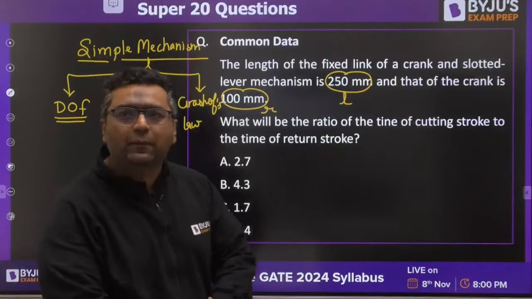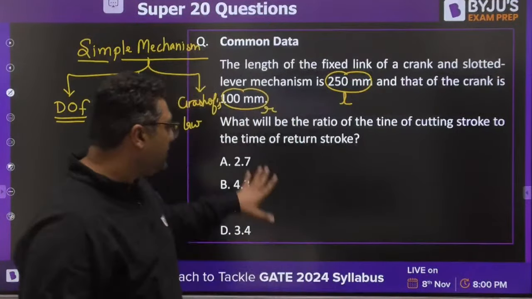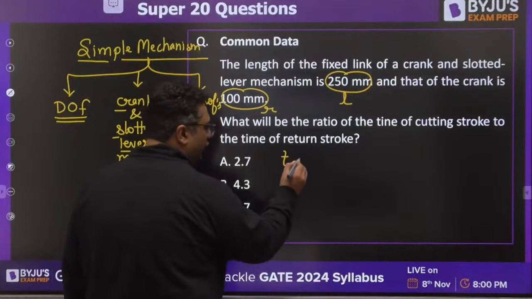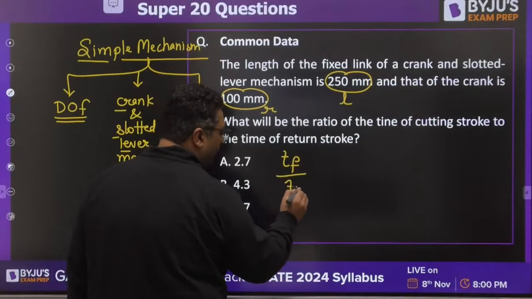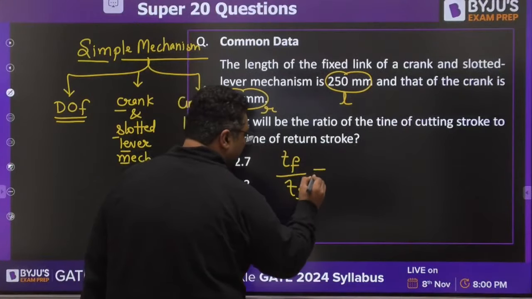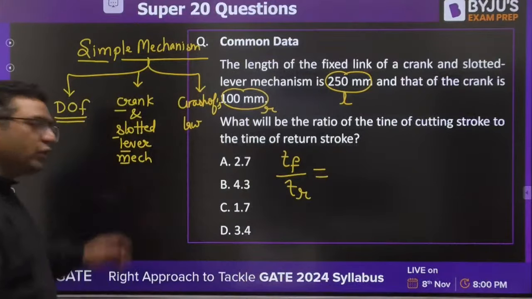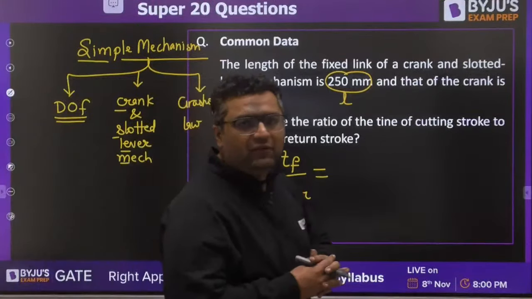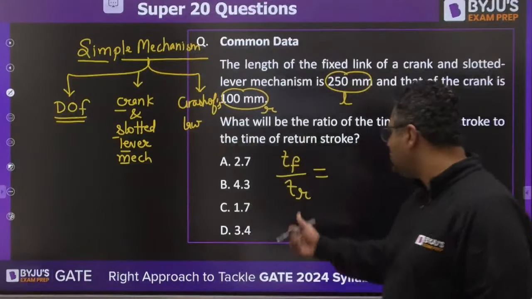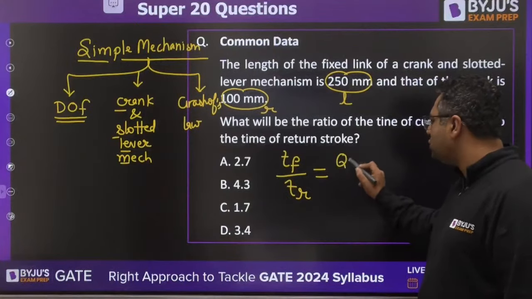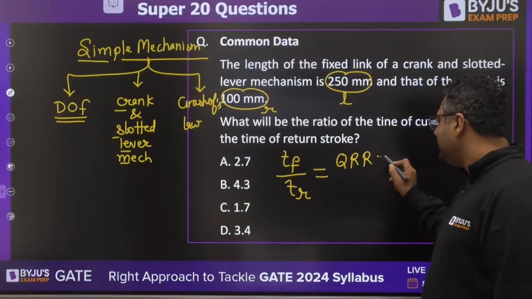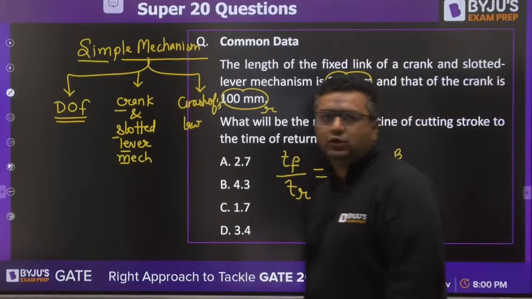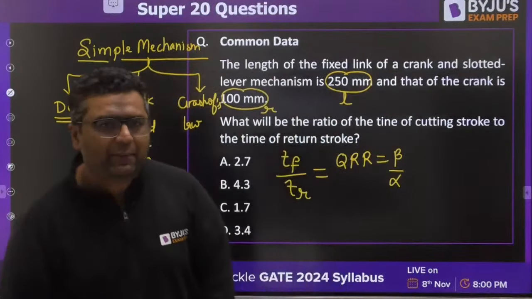Yes, Saurabh, good evening, dear. So they are asking the ratio of the time of cutting stroke, that is the time for forward stroke, to the time of return stroke. So they are asking what would be this ratio. Just try to solve it. I would be giving you the hint for that. This ratio is also known as quick return ratio, and it is also denoted as beta by alpha.